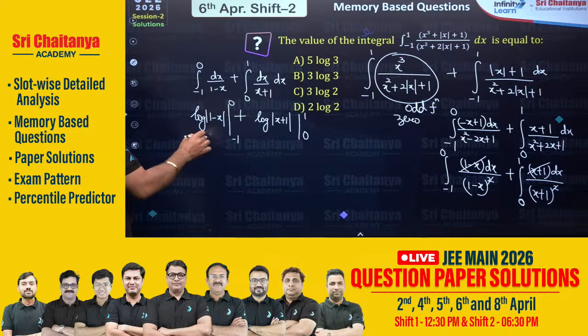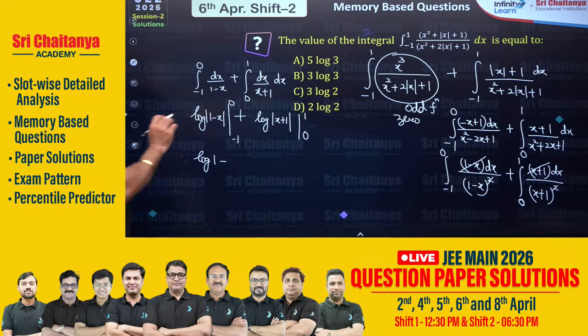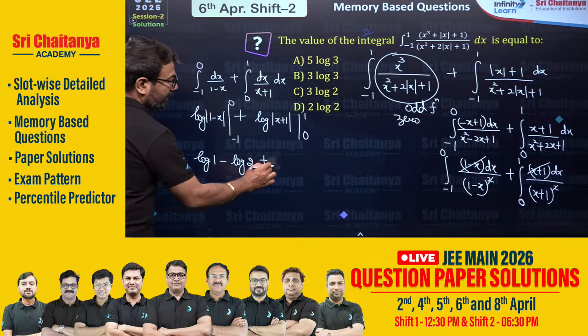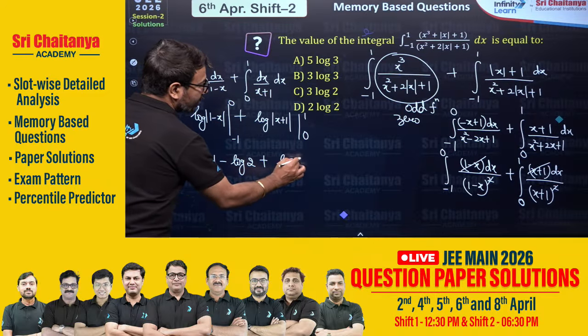First of all, you will substitute the value of x as 0. So you will have log 1 which is 0 only. And then you will substitute the value of x as minus 1. So you will have the value log 2. Again, you will substitute the value of x as 1.